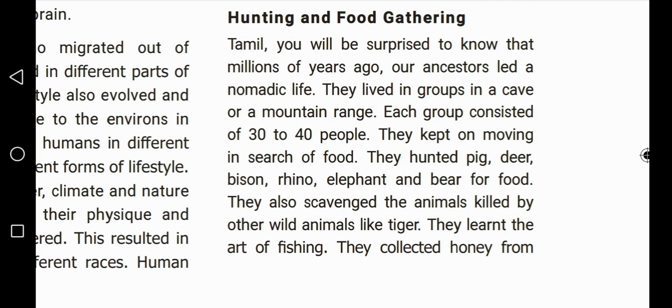They lived in groups in a cave or a mountain range. Each group consisted of 30 to 40 people. They kept on moving in search of food. What is the reason for moving from one place to another, children? In search of food.